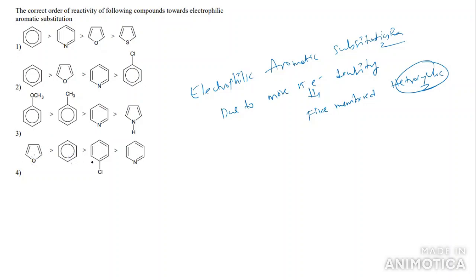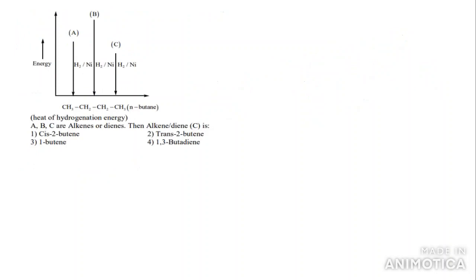Furan is greater than benzene, benzene greater than chlorobenzene, chlorobenzene greater than what? Pyridine. In this case, there is no 5-membered ring. Here also there is no 5-membered ring. So what answer will you take? You will take option 4 is the right answer. Benzene is generally electrophilic. Chlorobenzene next, then nitrogen. You will take option 4 as the right answer for this question.